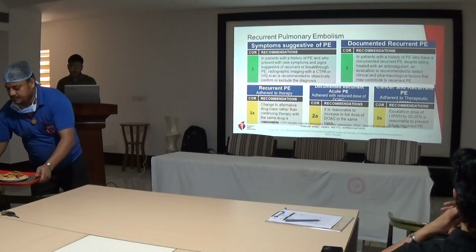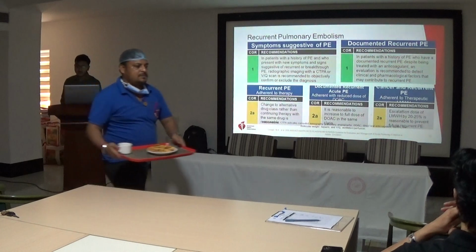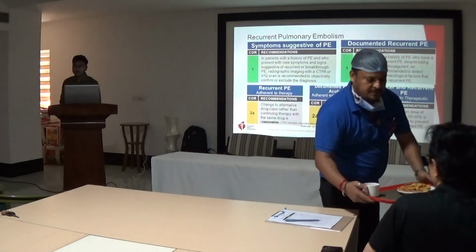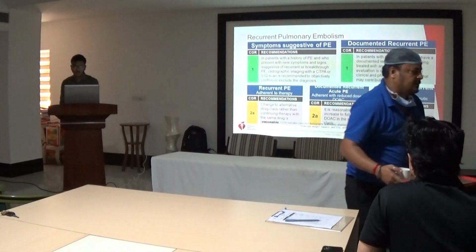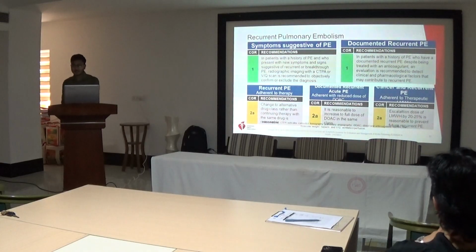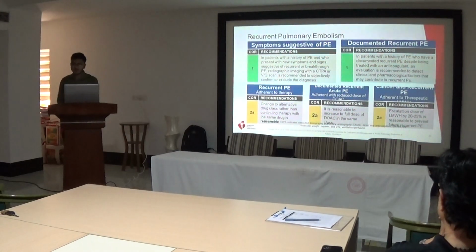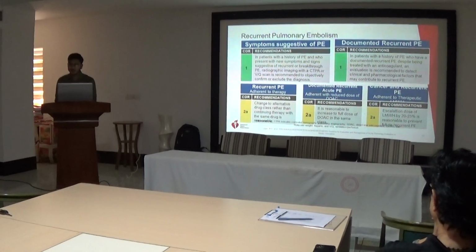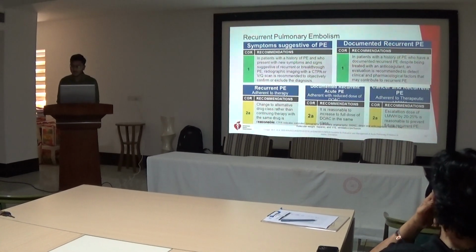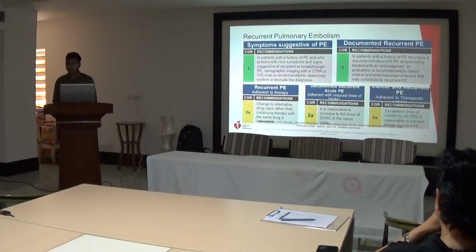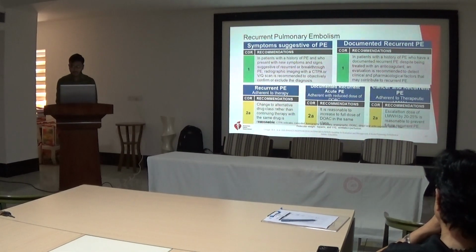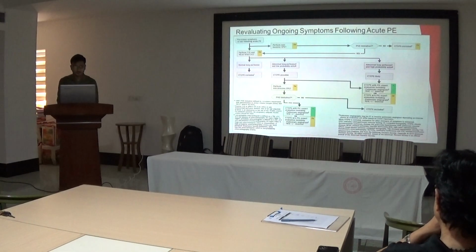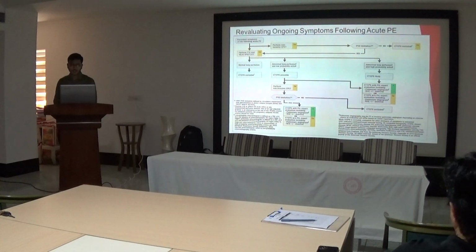In documented recurrent acute PE in a patient adherent to a reduced dose of DOAC, it is reasonable to increase to the full dose of DOAC in the same class. And in cancer patients with recurrent PE who are adherent to therapeutic LMWH, escalation of the LMWH dose by 20 to 25% is reasonable to prevent future recurrent PE. Class 2A recommendation.